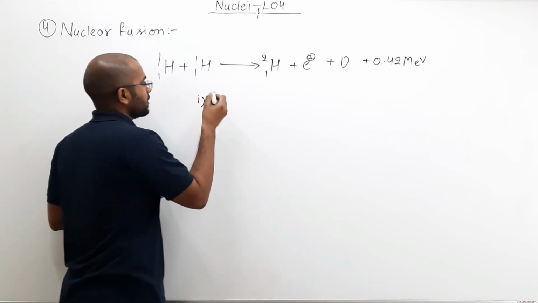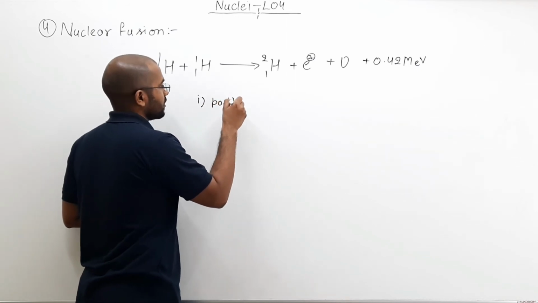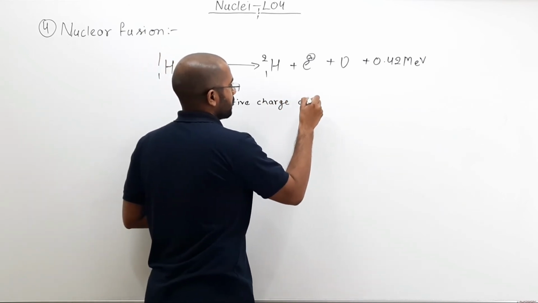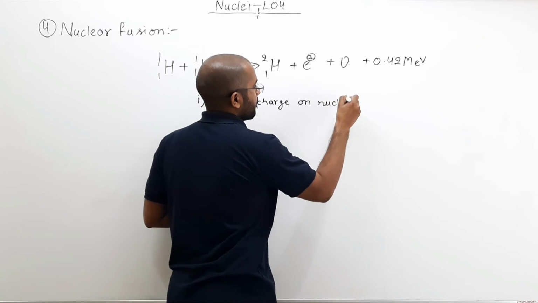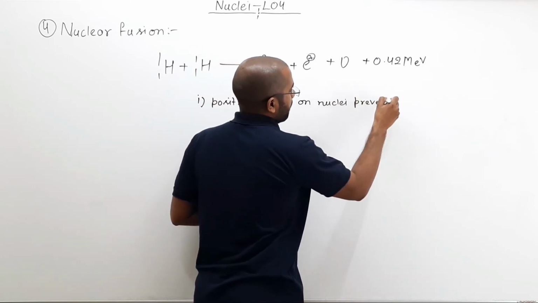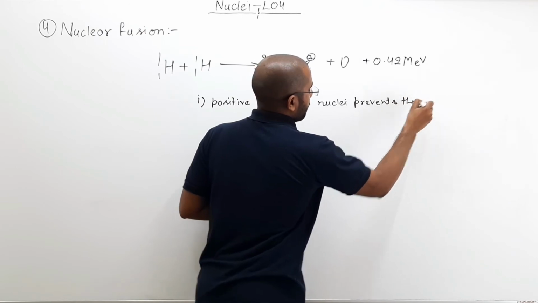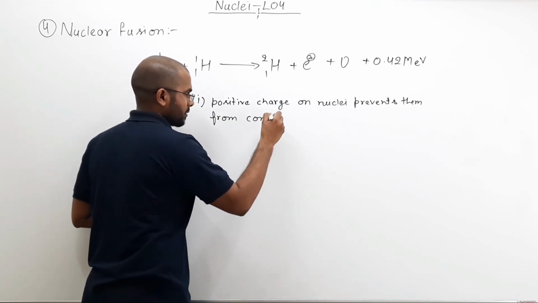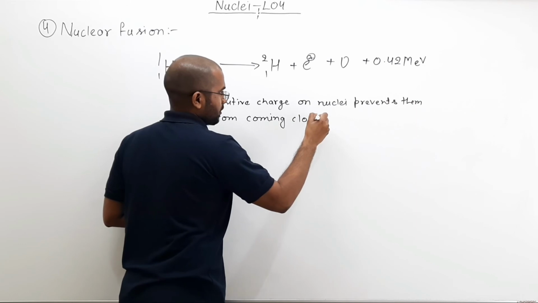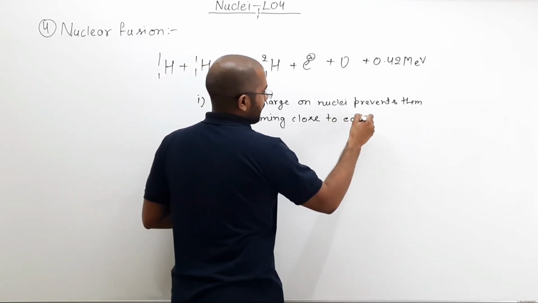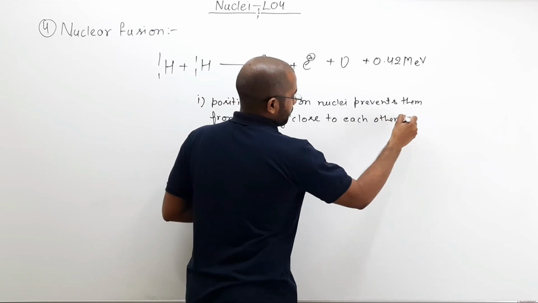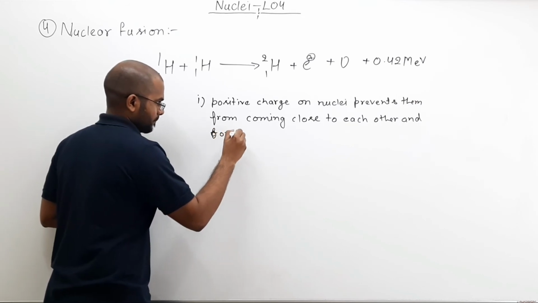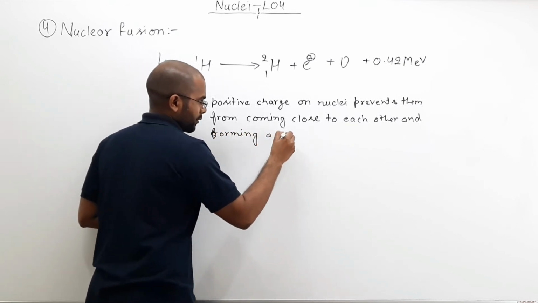So, what you can write is: positive charge on nuclei prevents them from coming close to each other and forming a new nucleus.